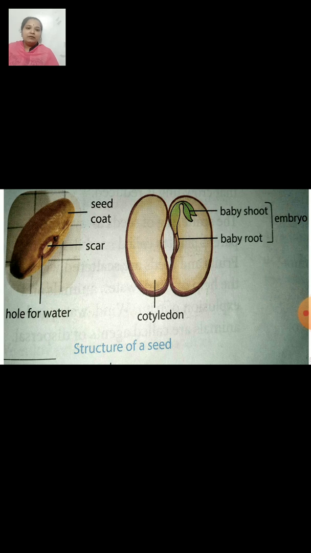Can you see the baby plant growing inside the seed? That is called embryo. The embryo contains baby shoot and baby root. So, this is all about the structure of seed.